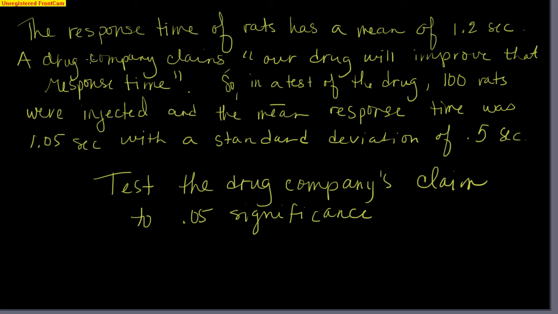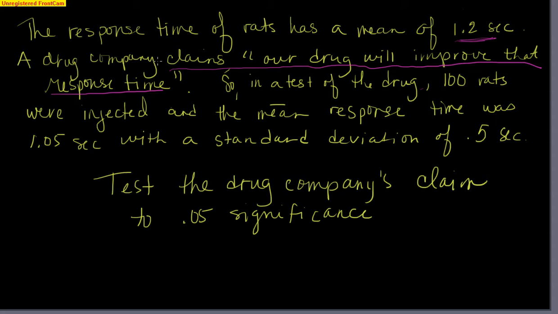So my guess is this drug is sort of like a caffeine type drug, right? And we often do tests on rats before we bring them on to people. So they're making this claim here. It's right here. The drug company claims our drug will improve that response time. So there is our claim, meaning they'll improve a time of 1.2 seconds. So in other words, that response time will actually go down. It'll be even faster, maybe 1 second or so on.